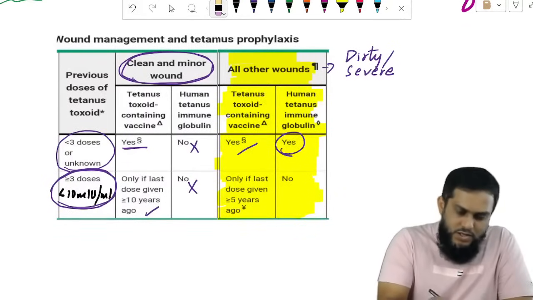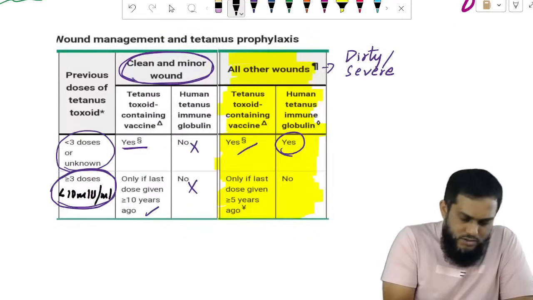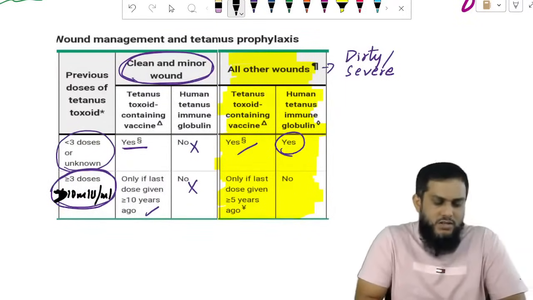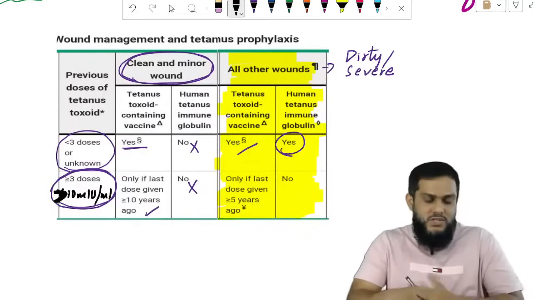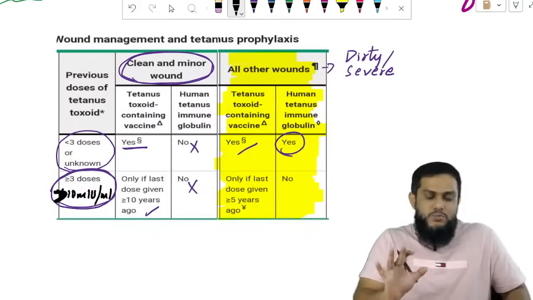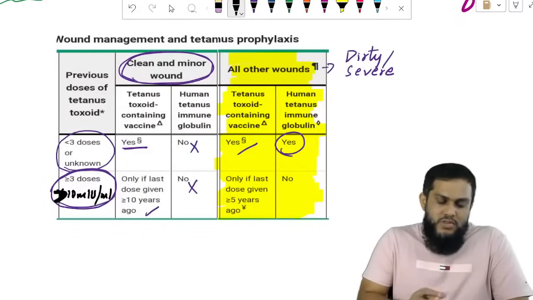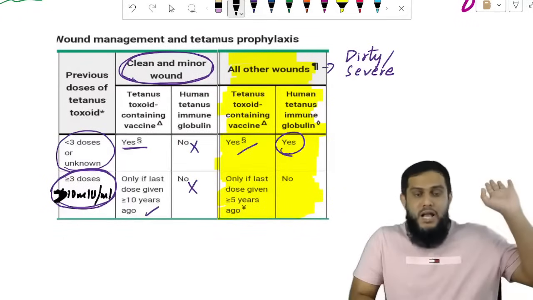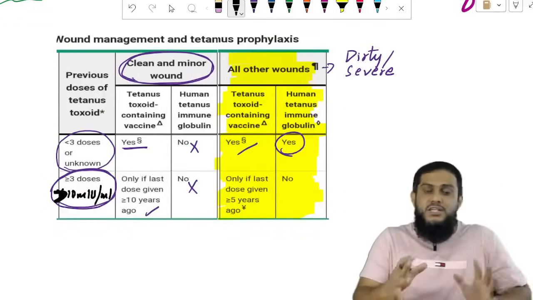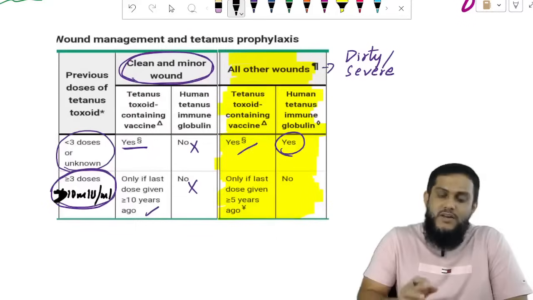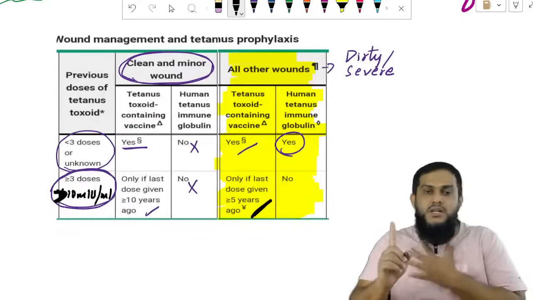One second, I just want to mention that this is not less than, this is more than. That's why I was getting confused. More than 10 means protective titer is there. So if the patient took it 10 years back and has not taken any in the past 10 years, they have to take tetanus toxoid. If it is a dirty wound, 5 years is the cutoff.